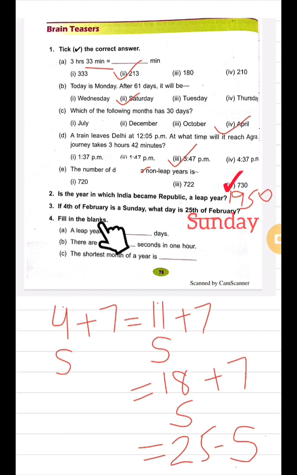Fourth one, fill in the blanks. A part: a leap year has dash days. Yes, 366. B part: there are dash seconds in 1 hour.